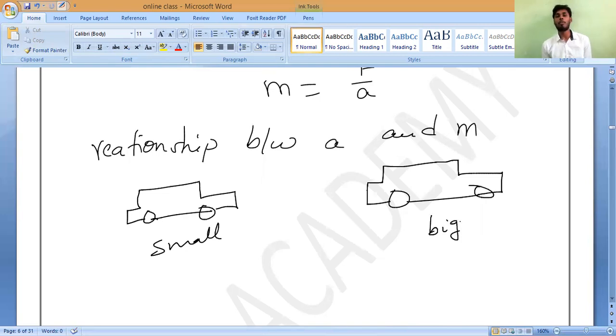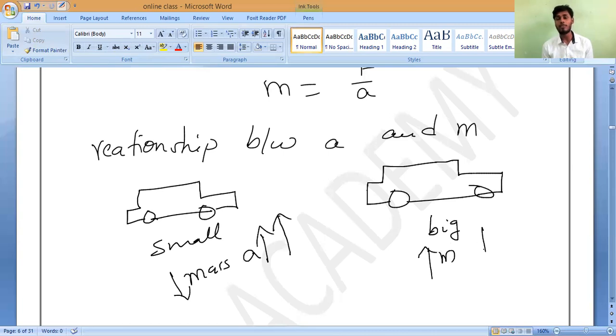Now, if I apply the same amount of force, who can increase his speed very fast? Small car. Because the rate of change of velocity is very fast, so acceleration is much. Is it yes or no? Yes, sir. Mass is small, so acceleration is more. Now the big car: its mass is more, so the acceleration gained by the body, the rate of change of velocity, will be less. Is it yes or no?